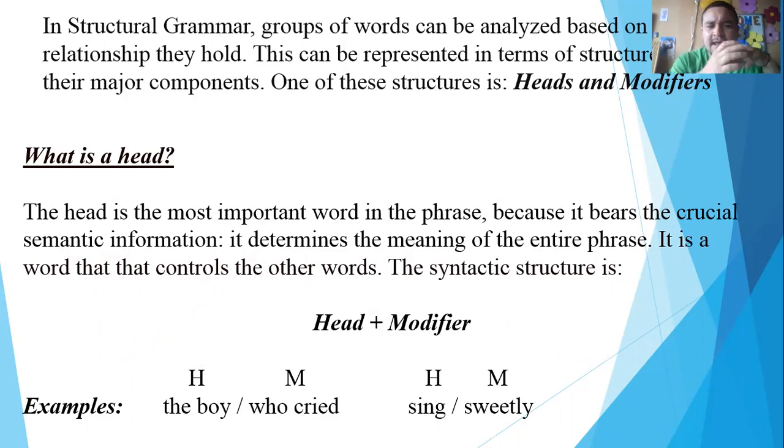But what's a head? The head is the most important word in a phrase because it bears crucial semantic information. It determines the meaning of the entire phrase. So basically, the head is the controlling idea of a sentence. It's a word that controls the other words. It's like the one that directs the direction of the sentence. The syntactic structure is head plus modifier. For example, the boy who cried. Who cried? The boy. So here the boy is the central idea, or the head of the sentence. Or sing sweetly is another example where sing is acting as the controlling head of the sentence.